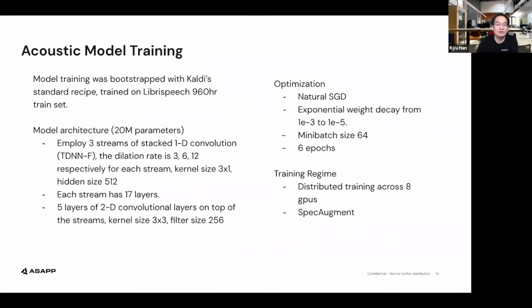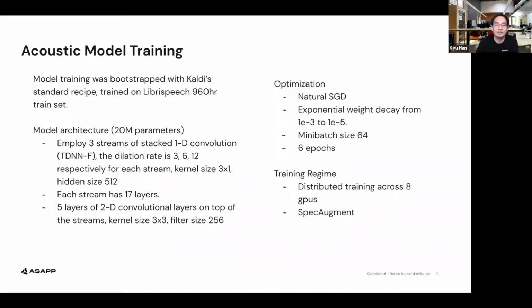These 1D convolutional layers, as I said in the previous slide, are TDNN-Fs with different dilation rates. We applied 3, 6, and 12 as the dilation rate in each stream. The kernel size of each convolution was 3 by 1 with an embedding dimension of 512.